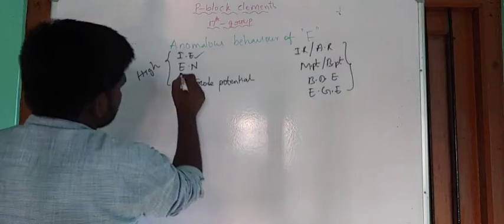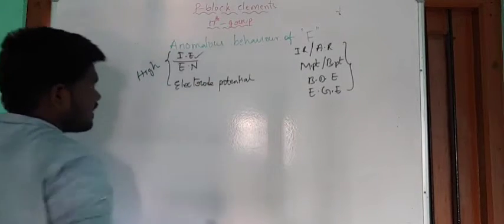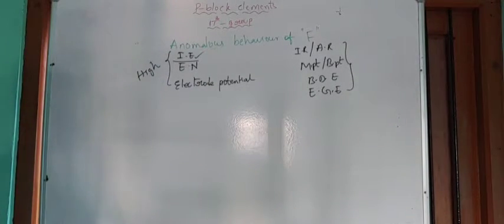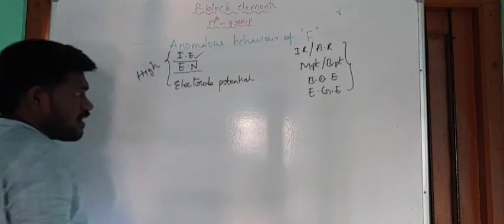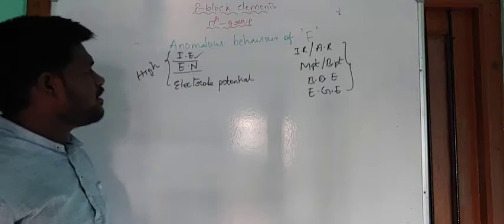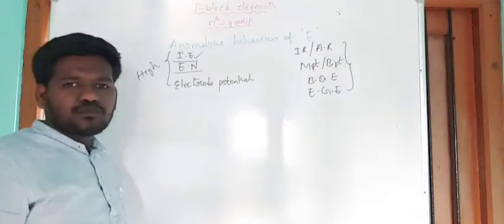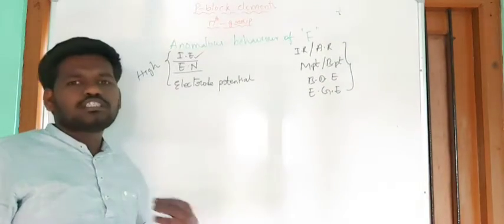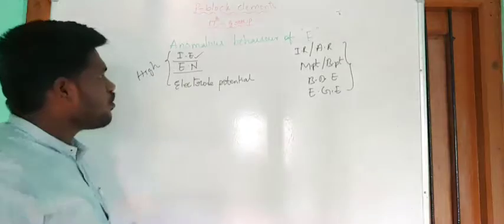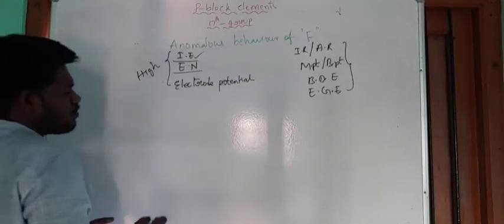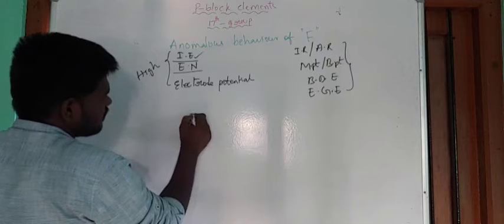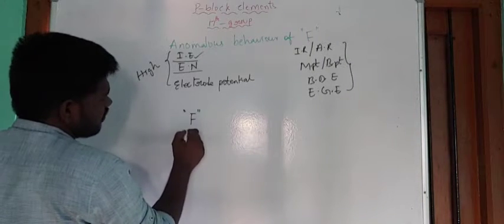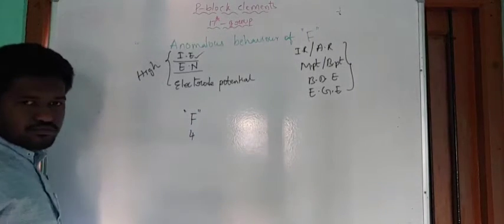And the next one, high ionization energy. Next one, electronegativity. So what does electronegativity mean? The tendency of an atom to attract the bond pair towards itself is known as electronegativity. Due to the small size, fluorine is the element with the highest electronegativity value, that is 4.